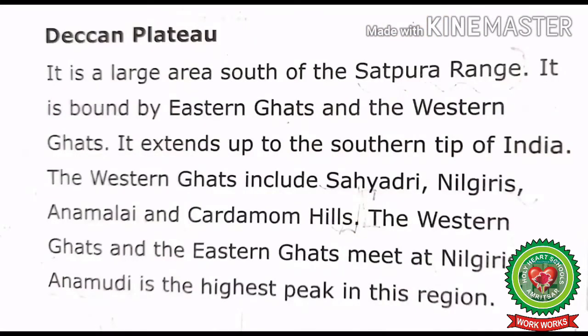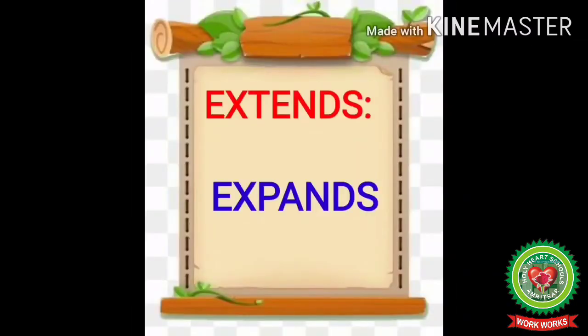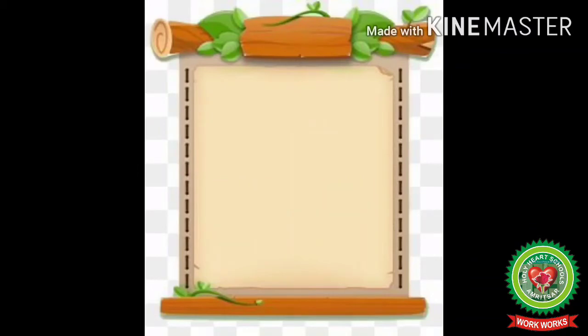Now next topic is the Deccan Plateau. Let's start reading. It is a large area south of the Satpura range. It is bounded by Eastern Ghats and the Western Ghats. It extends up to the southern tip of India. Bound means surround. Extends means expands.